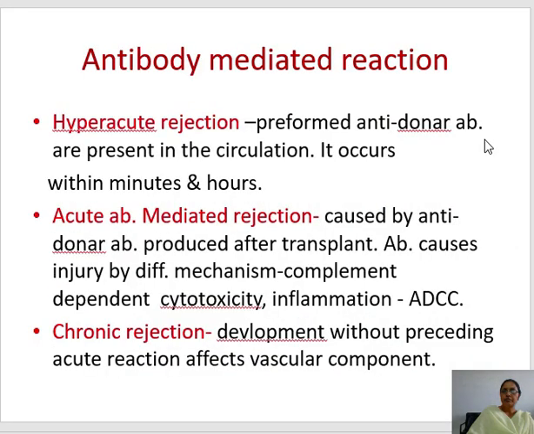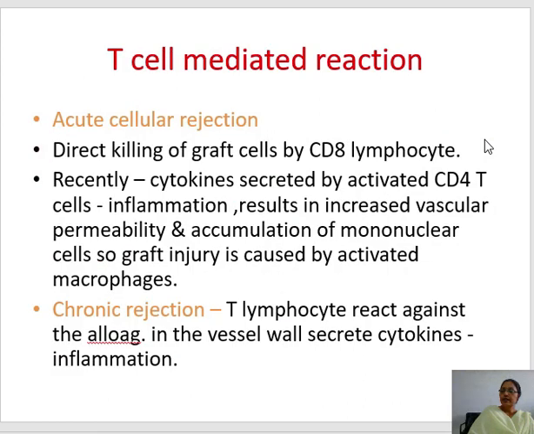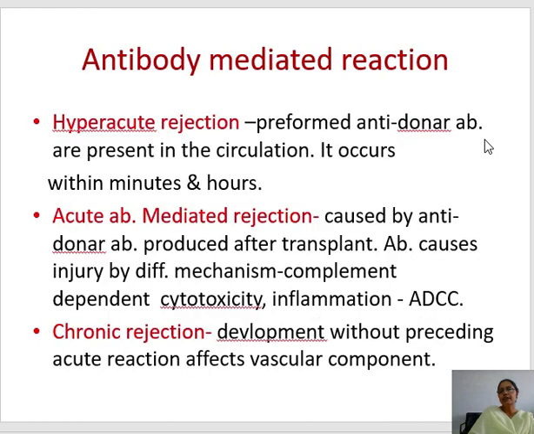Now, these reactions can be of two types. They are either mediated via the cell or via the antibodies. So the main cell which is causing rejection is the T cell. So there is T cell mediated reaction, acute and chronic. Then there is antibody mediated reaction, that is hyperacute, acute and chronic rejection.